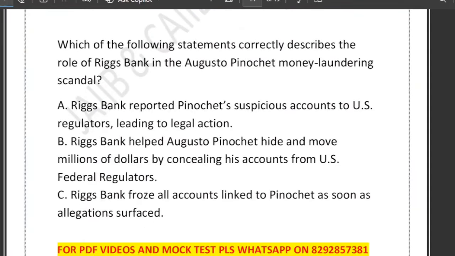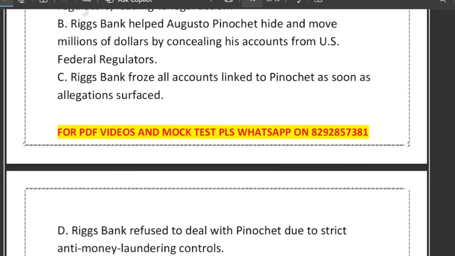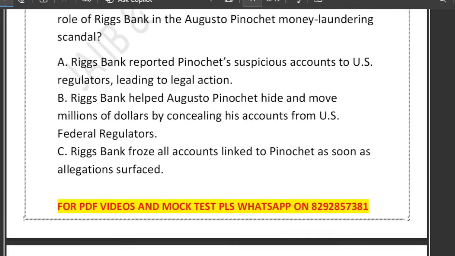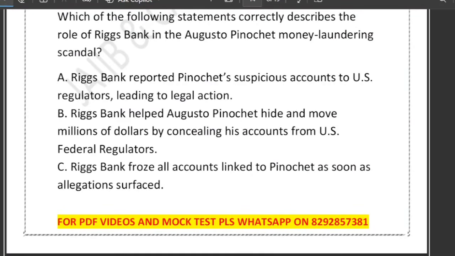Please remember it. Now, one question is: which of the following statements correctly describes the role of Riggs Bank in the Augusto Pinochet money laundering scandal? This question was asked in the recently held examination. Options they have given: A, Riggs Bank reported Pinochet's suspicious account to the US regulator leading to legal action. B says that Riggs Bank helped Augusto Pinochet hide and move millions of dollars by concealing his account from the US federal regulator. C says that Riggs froze all the accounts linked to Pinochet as soon as allegations surfaced. D says that Riggs Bank refused to deal with Pinochet due to strict anti-money laundering controls. So which option correctly describes it? That's what the question is.